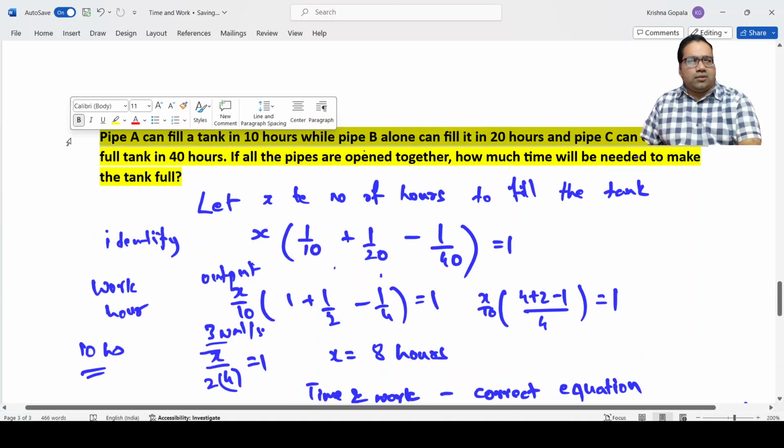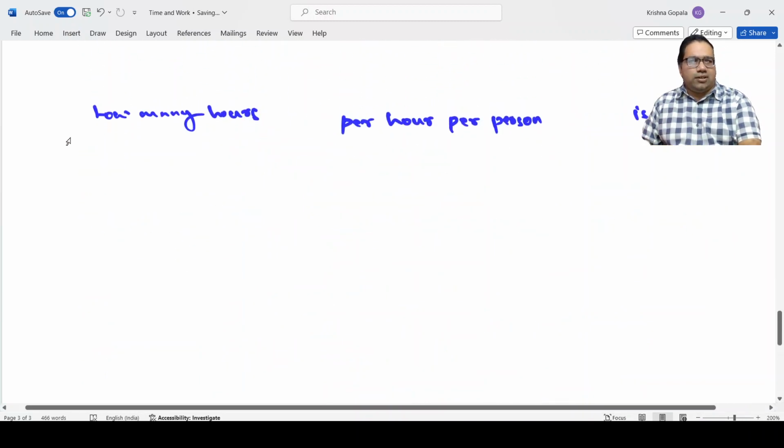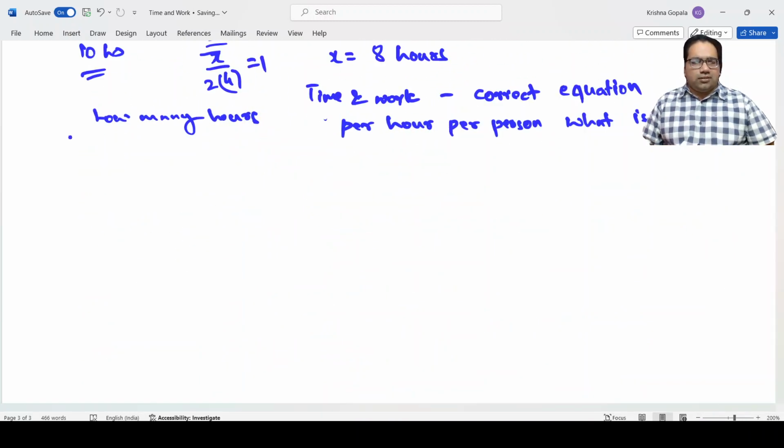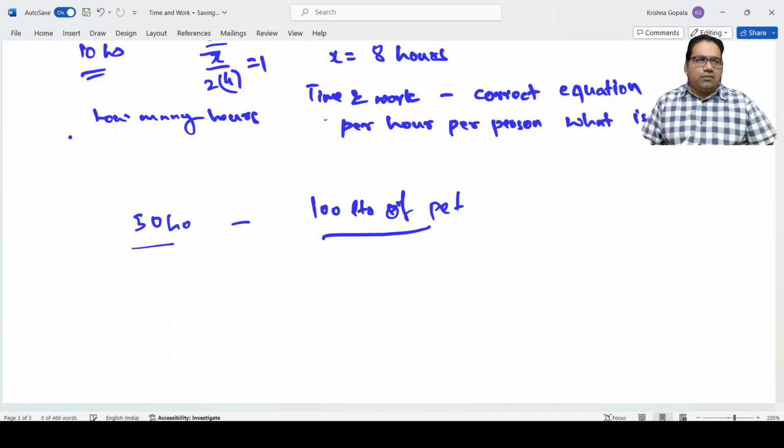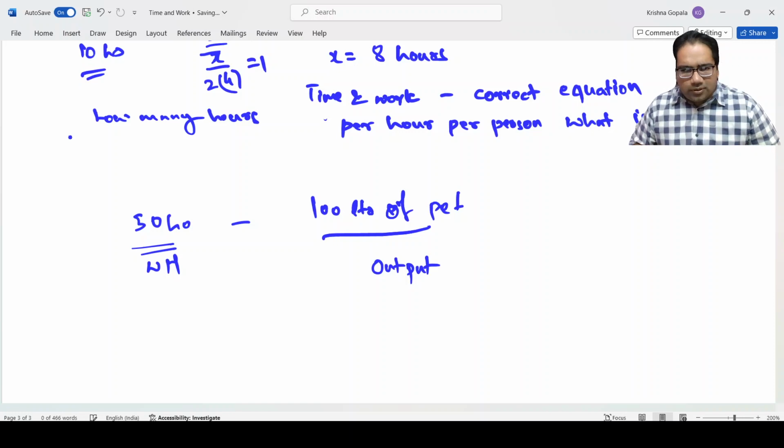If they are using 100 liters of petrol, this is on this side. If they are working for 50 hours, this is on this side. So you should not mix both of these. What is the work hours, and what is the output? You just need to simplify the problems like this.